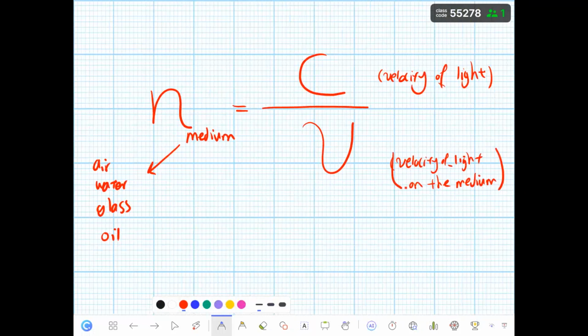Velocity of light in the medium. We know that the velocity of light in the air is different than the velocity of light in the water, which is different than the velocity of light in the oil. So when we divide the velocity of light by the velocity of light in that medium, we would be able to calculate the refractive index.